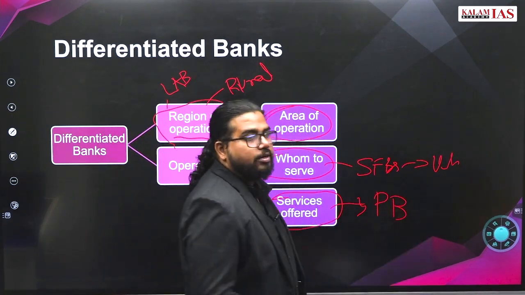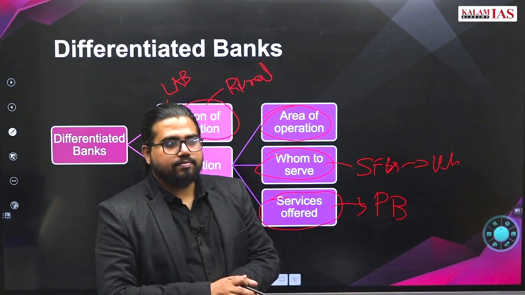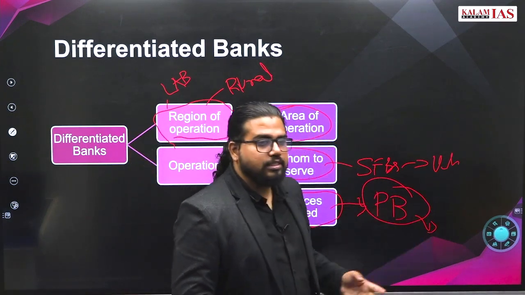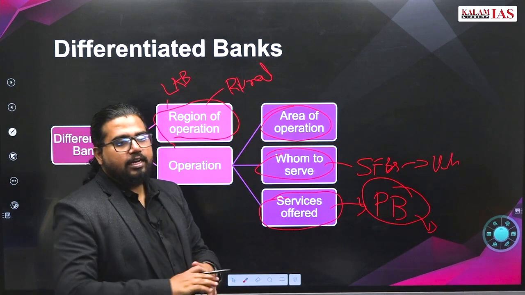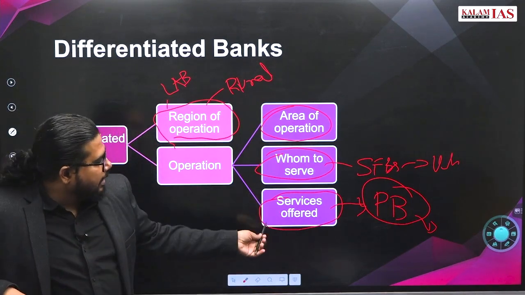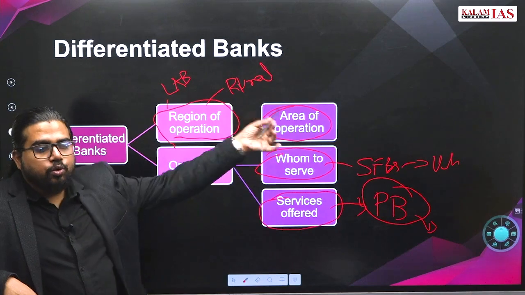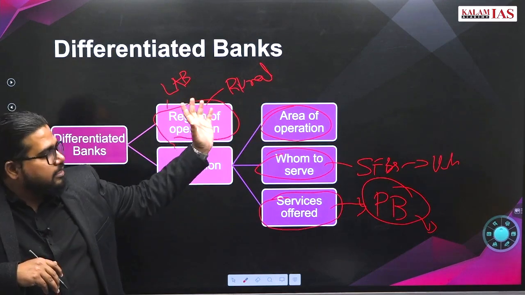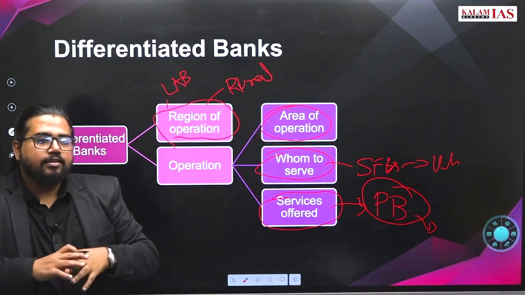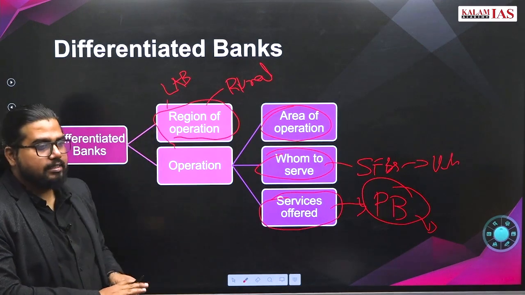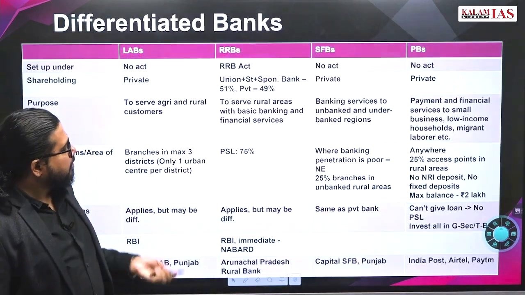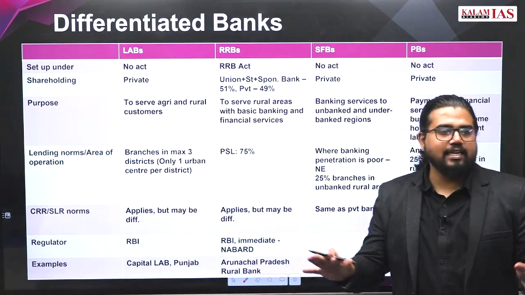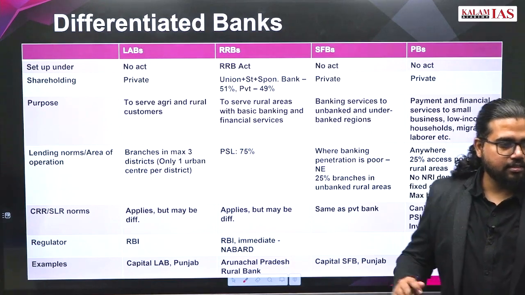Payment banks. They cannot take term deposits. They can only take other deposits. So either the service offered is limited, or to whom the service is offered is limited, or their region of operation is limited. If some limitation is there, and we are making special services for serving a particular category, then we call it differentiated banks. Now this is the whole comparison of 4 differentiated banks you should basically understand. Take a peek.